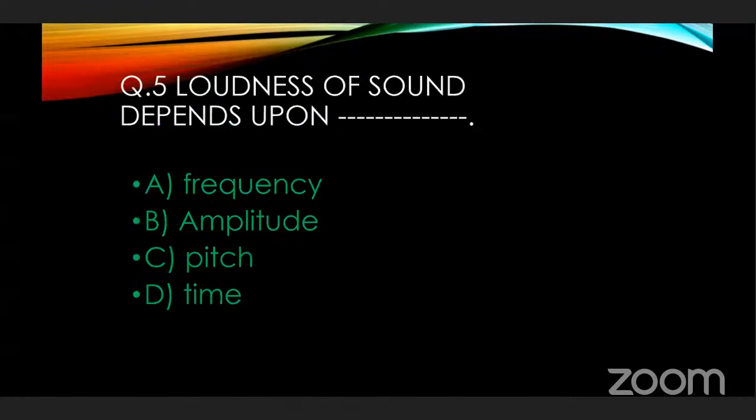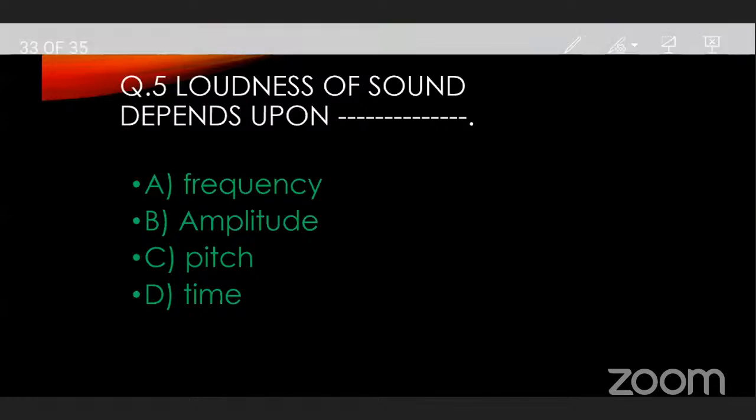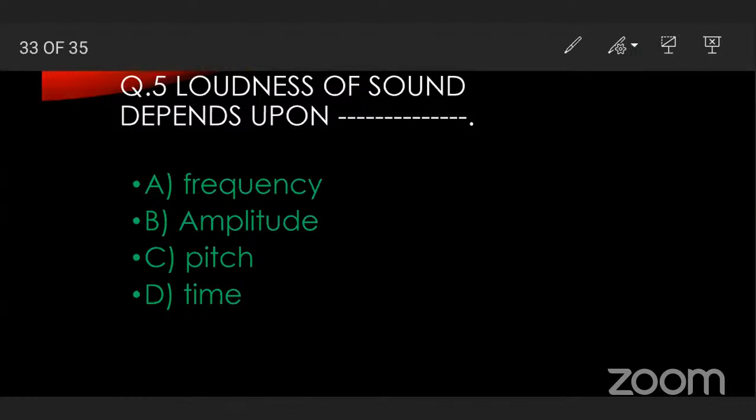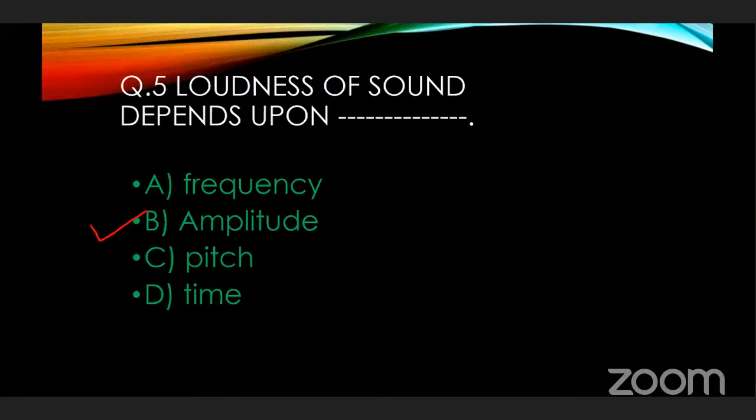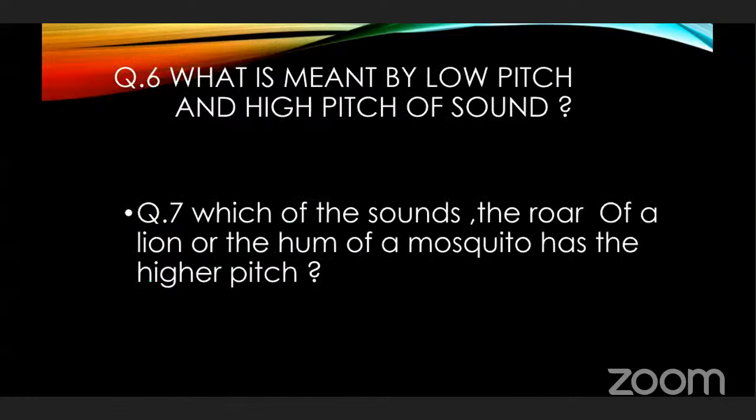Good. Now the next question. Loudness of sound depends upon dash. Option A amplitude, B frequency, C pitch, and D time. Which is the correct option? Amplitude. Very good. Loudness of sound depends upon amplitude, and pitch of sound depends upon frequency. Very good. Pitch of sound depends upon frequency.